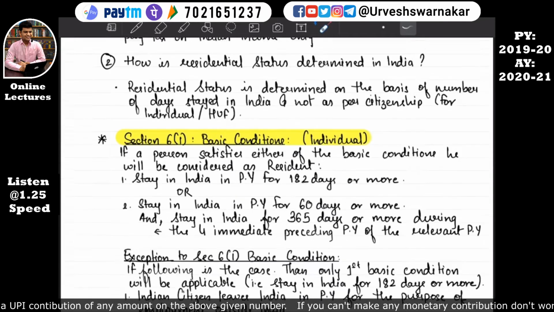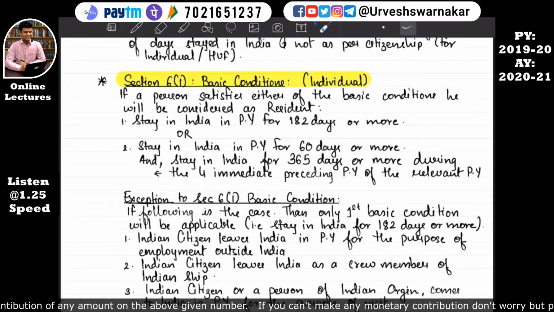We'll study here in this section, section 6 subsection 1. Okay, there are 2 sections, section 6 subsection 1 and section 6 subsection 2. Okay, section 6 subsection 1 is the basic condition which helps to determine whether an assessee is resident or non-resident. Okay, section 6 subsection 6 is something different which helps for scope of total income.